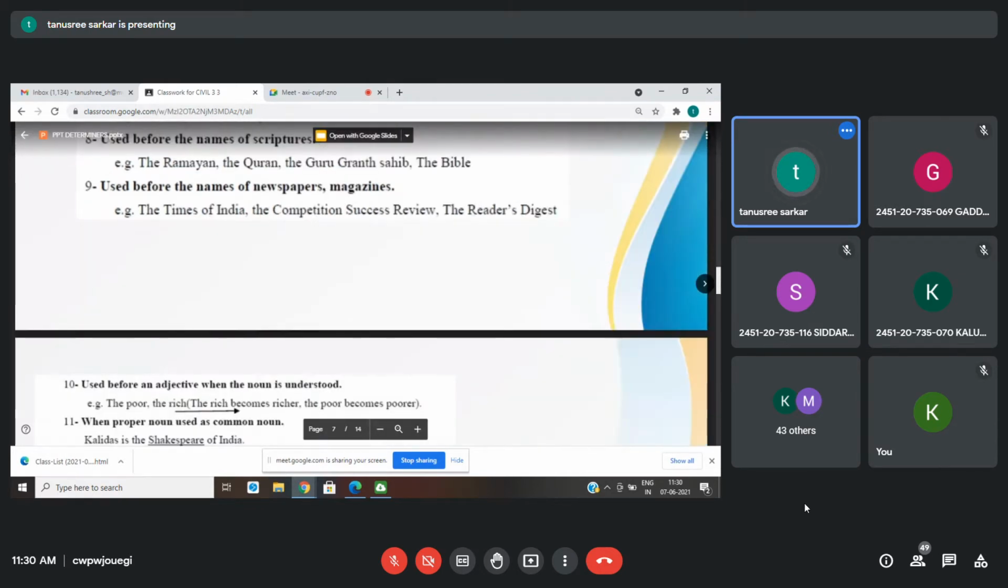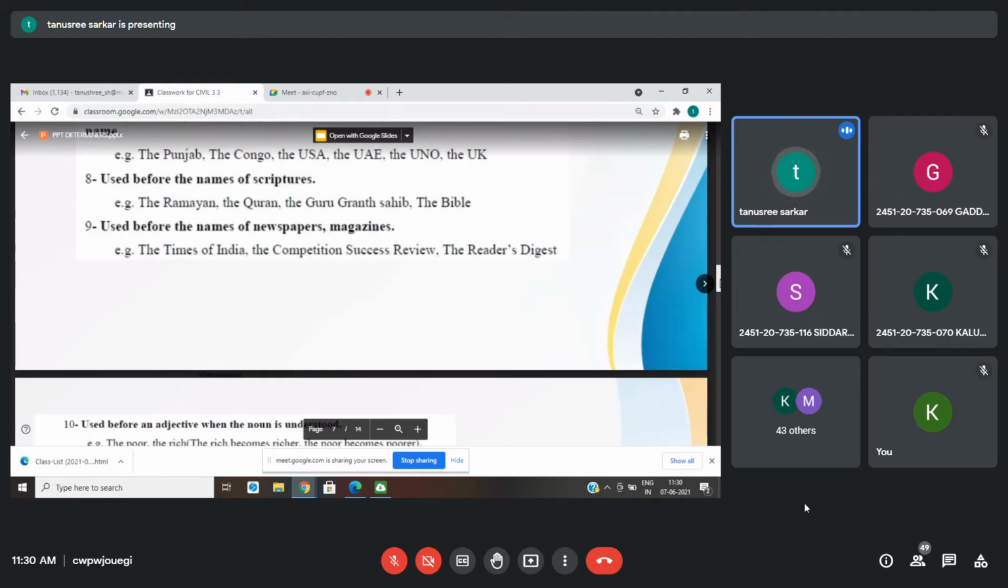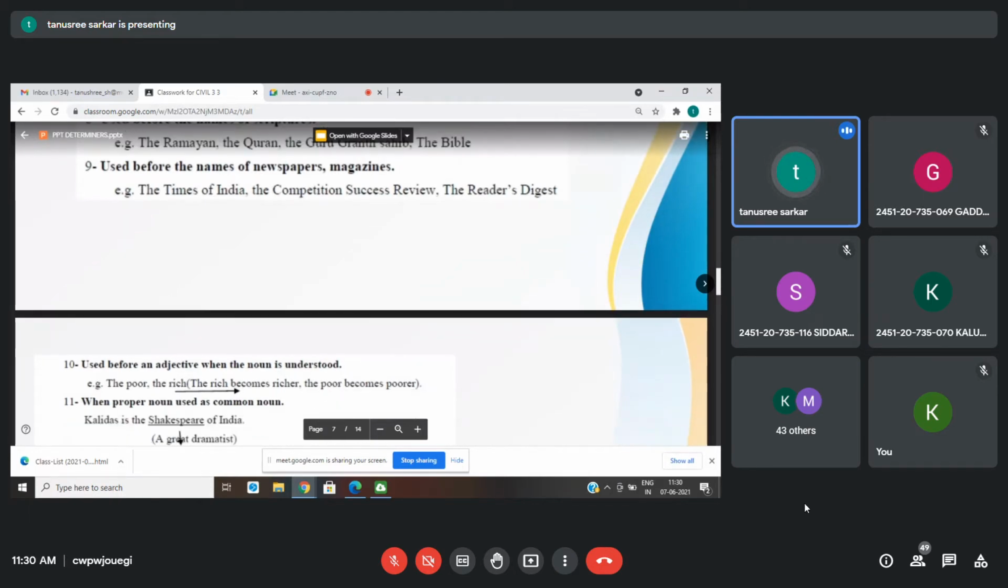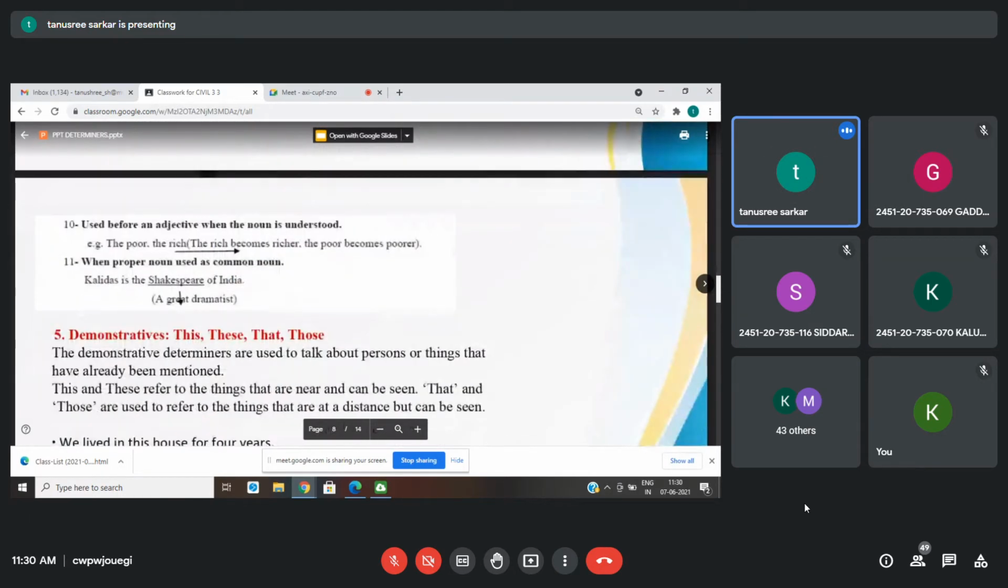Then it is also used before the names of scriptures like the Ramayana, the Quran, the Guru Granth Sahib, the Bible, etc. The Gita. It's also used before the names of magazines and newspapers. It's used before an adjective when the noun is understood.